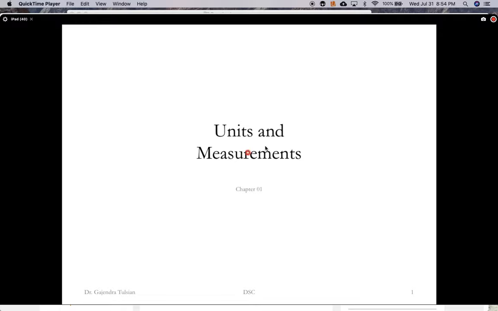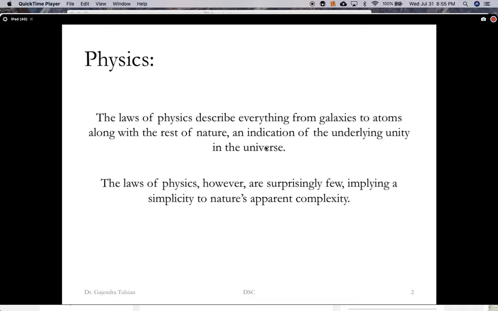Okay, so let's look at chapter 1. We'll study the units. This is units and measurements.